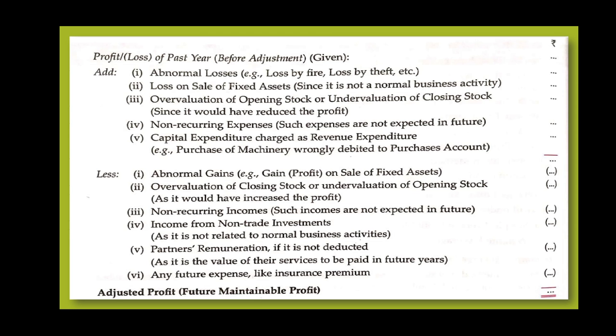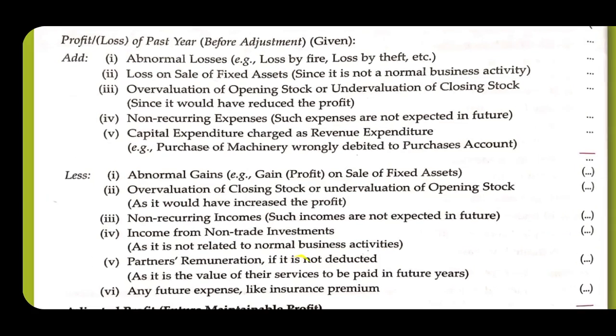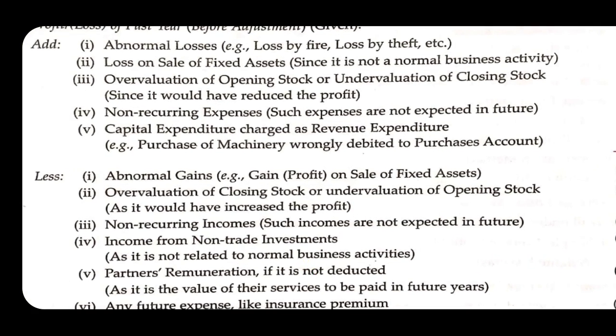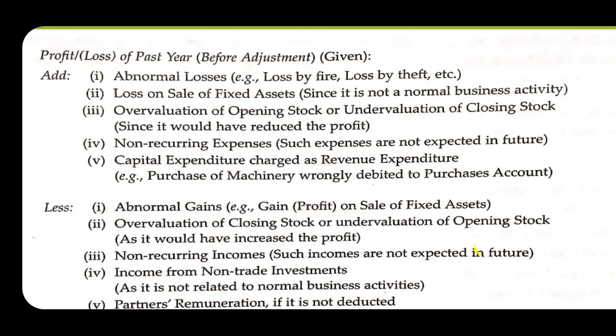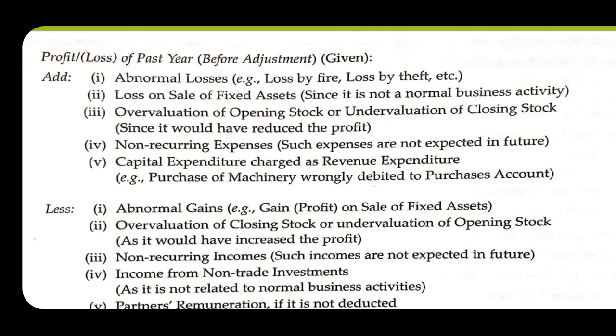Profit of past year before adjustment will be given to us in the question. And what we have to add? We have to add all the abnormal losses and expenditures which will not occur in the next year. So add abnormal losses.